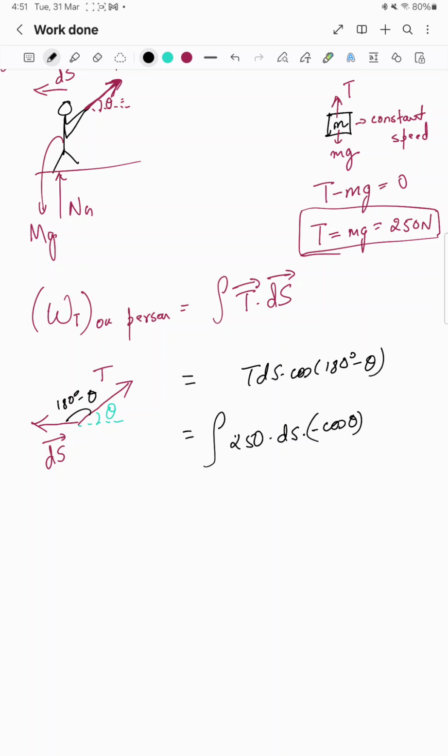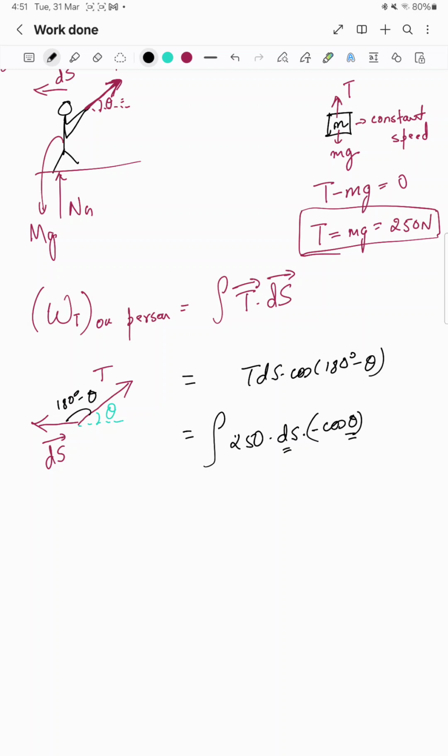First we need to find a relationship between ds and theta, because here we have two different variables, ds and theta, so we cannot integrate this directly. We have to either convert cos theta in terms of ds displacement, or convert ds into some function of theta. As we know, the angle is changing from 30 degree to 60 degree, 60 degree to 30 degree.